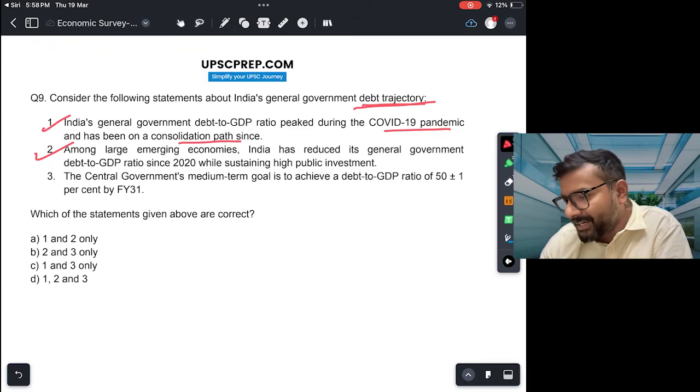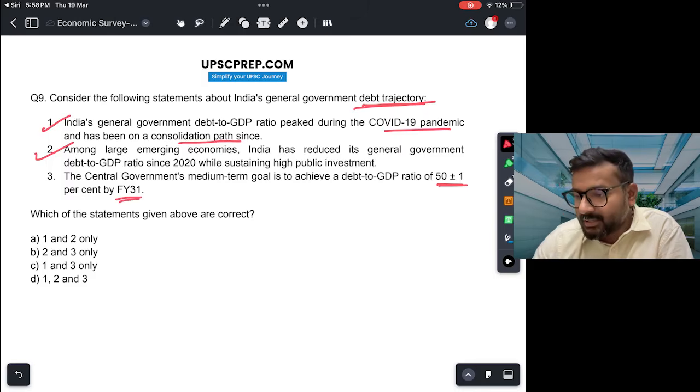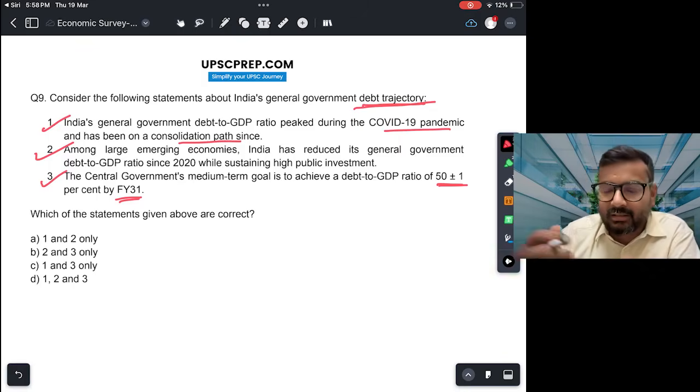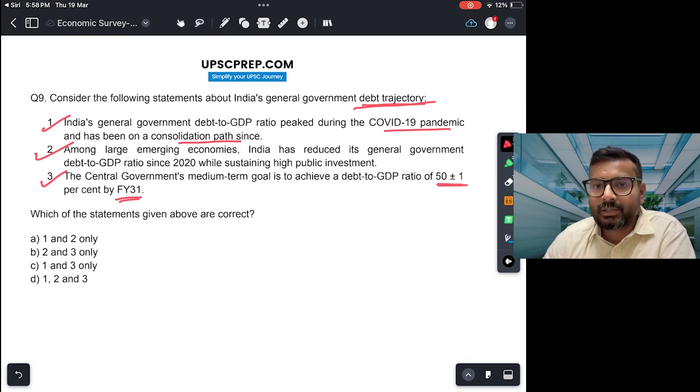Third, the central government medium-term goal is to achieve a debt to GDP ratio of 50 plus minus 1% by financial year 31. This again is true. In fact, this is very important to note that earlier the target of the government used to be to reduce or target the fiscal deficit. Okay, so fiscal deficit used to be the fiscal anchor for the government.